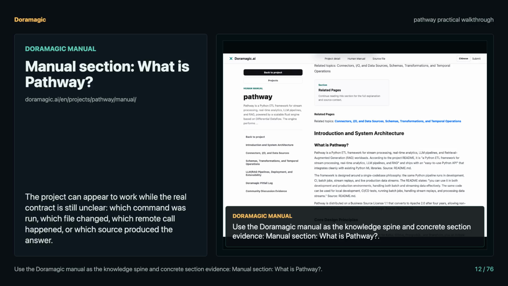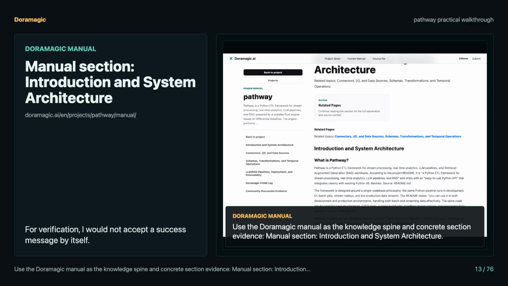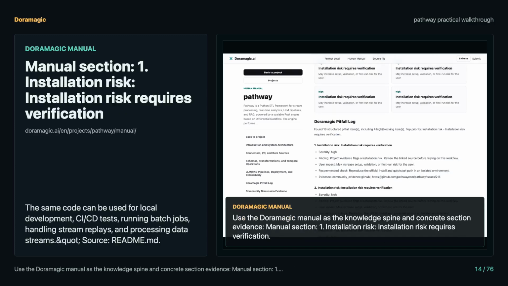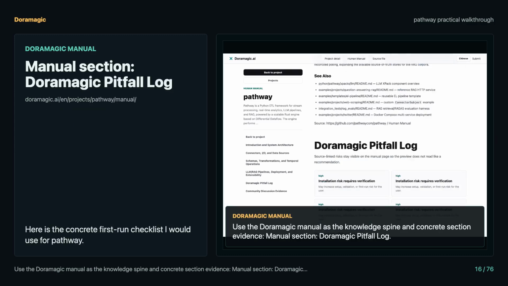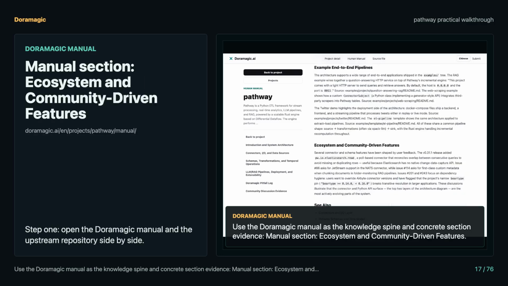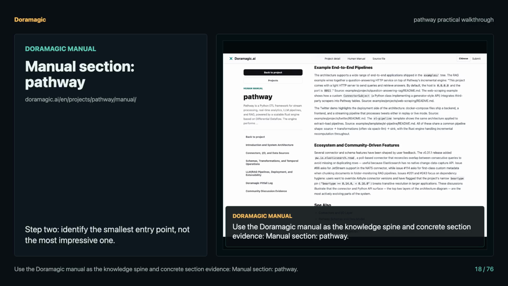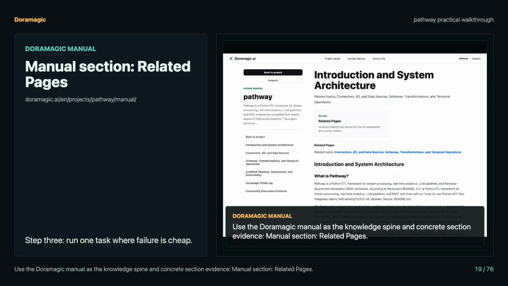I would keep that sentence visible during setup, because most first-run mistakes happen when you treat a tool surface, an SDK, an extension, or an agent loop as if they all had the same risk profile. My first-run test would be intentionally boring. I would create one disposable workspace, one reversible task, and one output I can inspect without trusting the agent or the UI. If the setup requires credentials, browser state, local files, or a running service, I would use test data first and keep the production account out of the first pass.